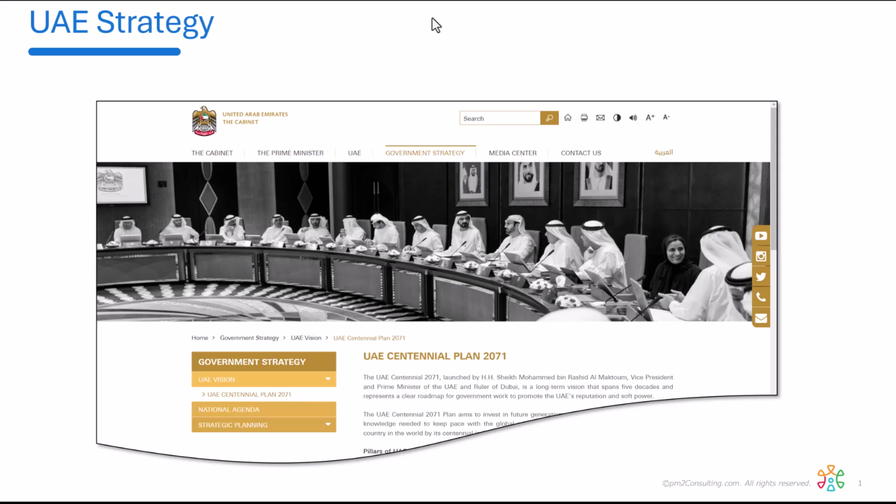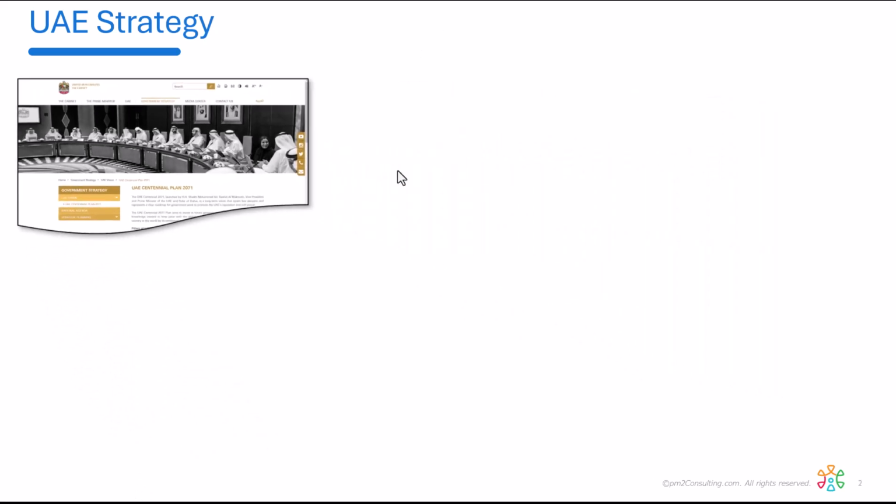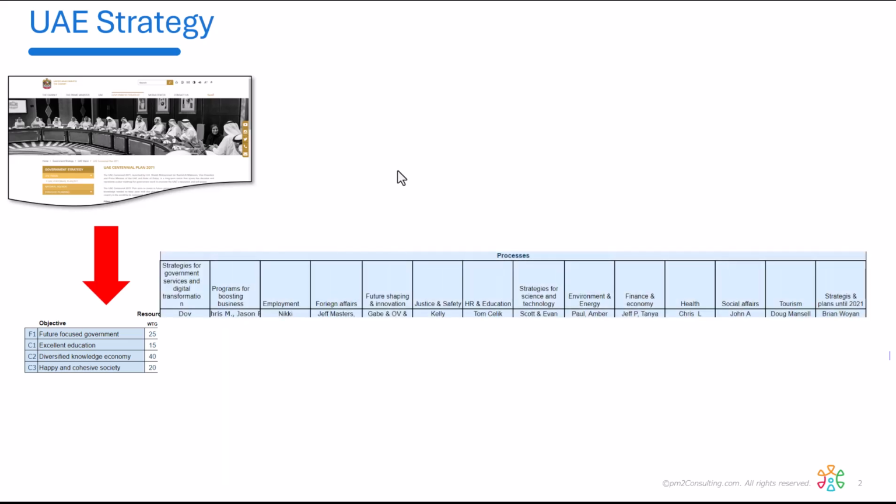So the Centennial Plan for 2071 has in it a number of key long-term strategies. And so think of those as being sort of listed on the left side of a sheet. In this case, it's focus on future-focused government, excellent education, diversified knowledge economy, happy and cohesive society. And they prioritize those. And then across the top, we're going to put the individual ministries inside the government.